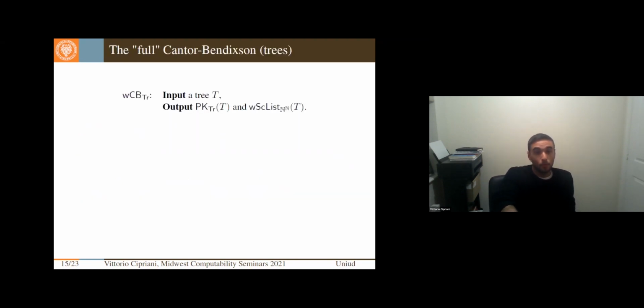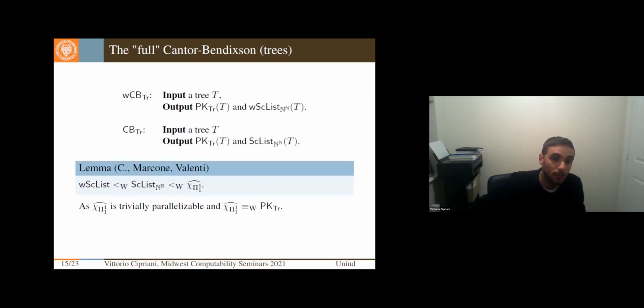So now we want to start with the full Cantor-Bendixson theorem. We can state it for trees. By full, I mean that you give me as input a tree T or a closed set, and I want both the perfect kernel and a weak list, where weak, recall, means that there is no cardinality. We are missing the information about the cardinality of the elements in the scattered part.